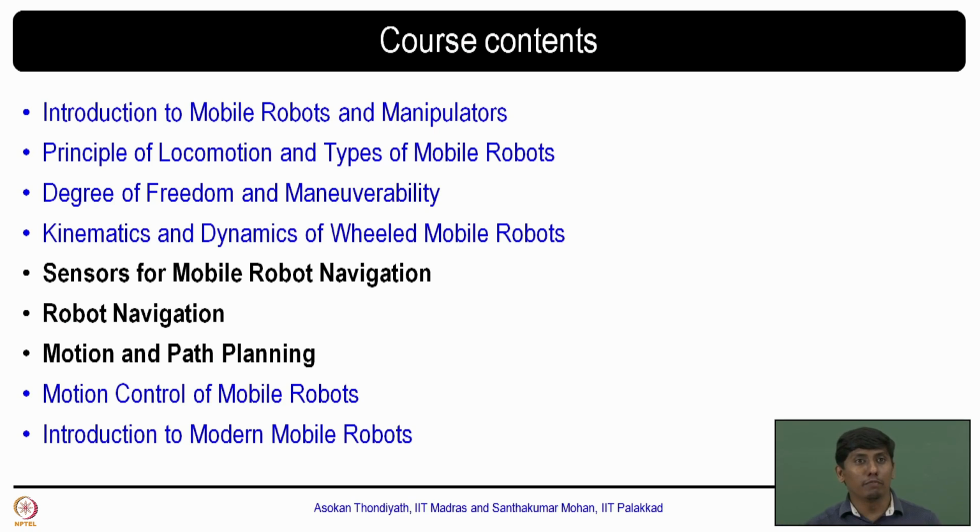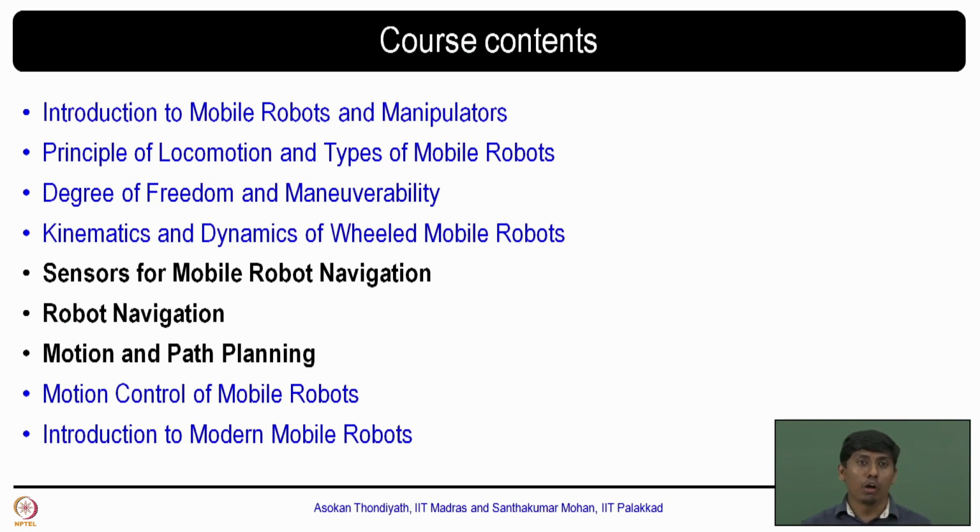If you look at the course content, we will be introducing the mobile robot along with the locomotion system. Then we define the types of mobile robot. Then we go through maneuverability. Then we come to the mathematical modeling, where kinematics and dynamics of the wheeled mobile robot will come. This would definitely help for design as well as control purposes, but a controller without a sensor won't help. So obviously the sensor part will come. Then the sensors will give perception, but you need to navigate and you have to move, right? So obviously robot navigation, motion, or path planning would come into the picture in the course, and finally we end with motion control.